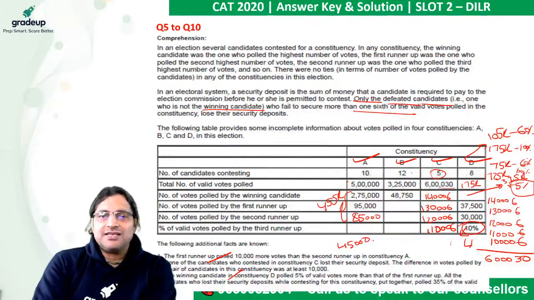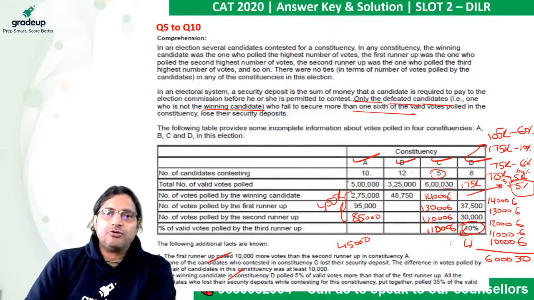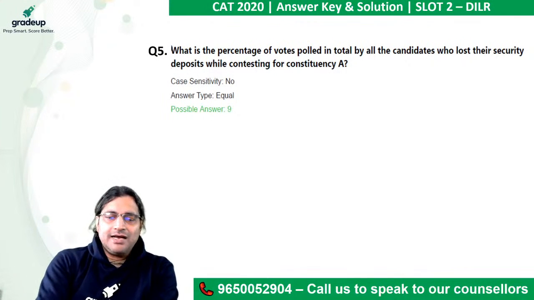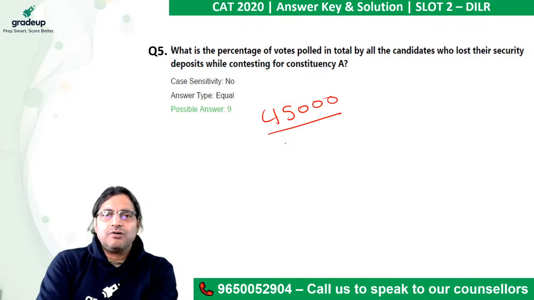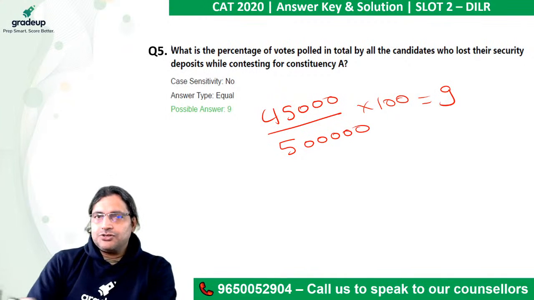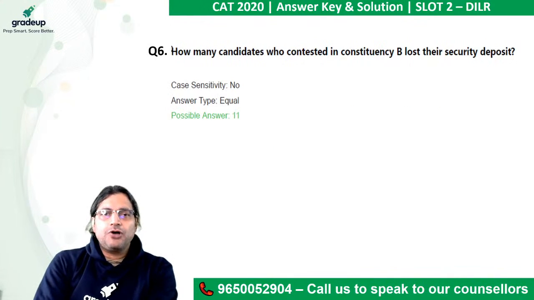And 45,000 as a percentage of 5 lakh is 9%. So your answer is 9. Why 9? 45,000 was the number of votes got by those people who lost the security deposits, and that is 45,000 out of 5 lakh. So this is 9%. Done. Let's do the next one, which is a super dolly.